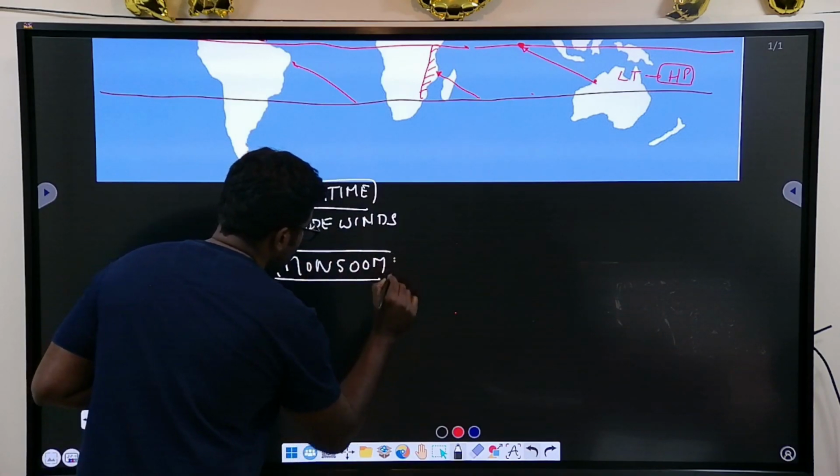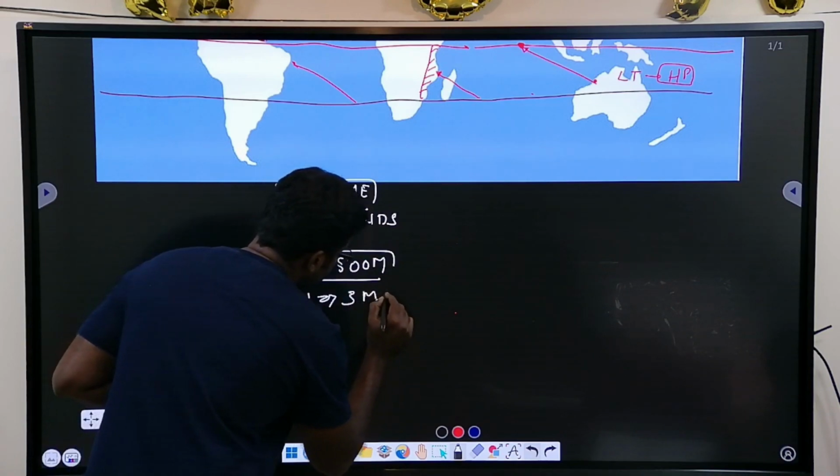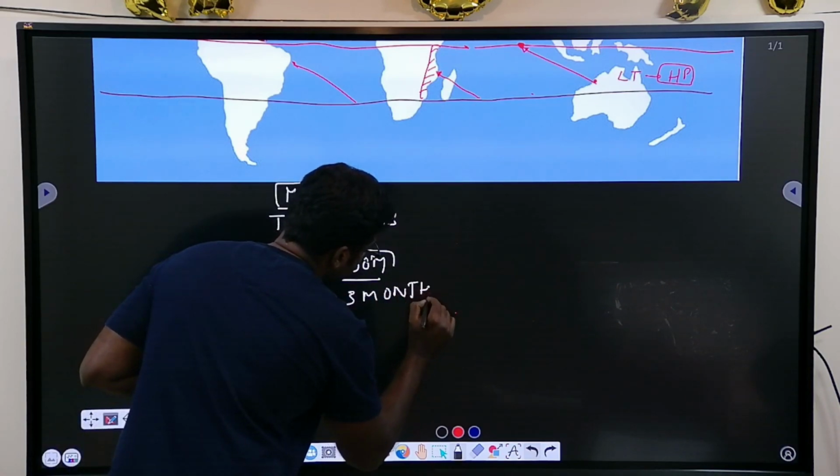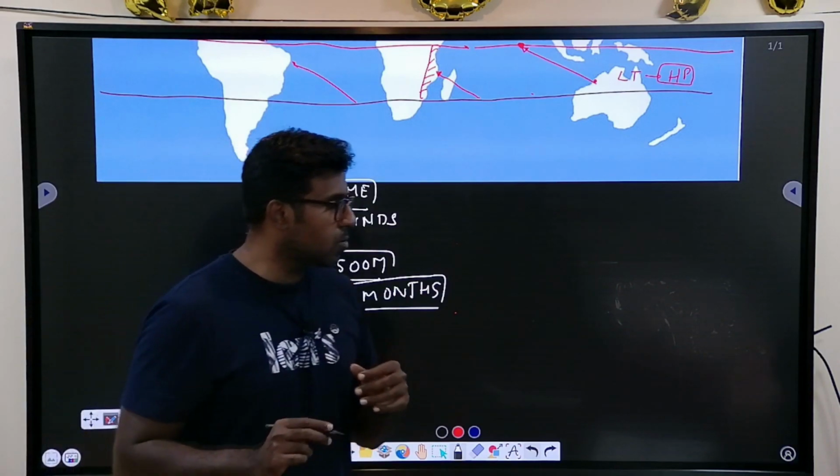So that is the concept of southwest monsoon. 3 months rainfall. It will not have a rainfall throughout the year.